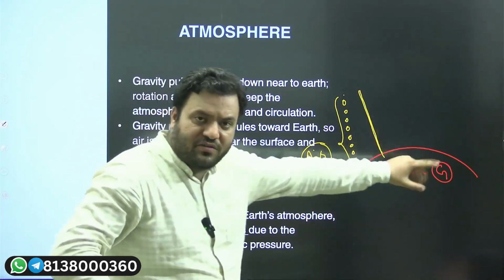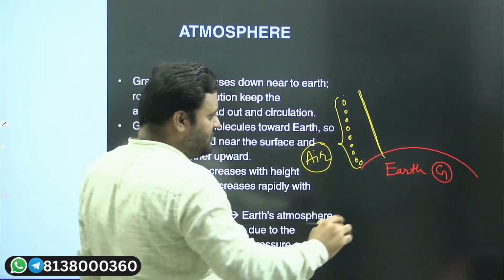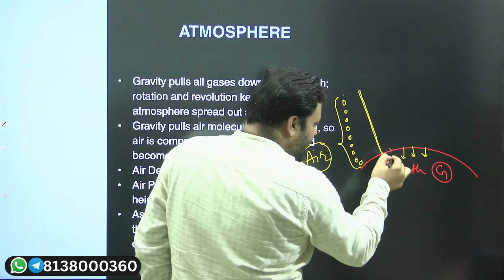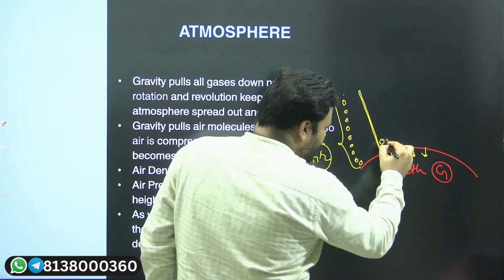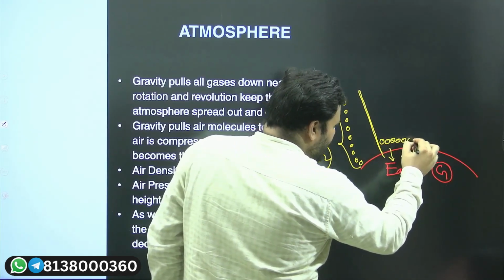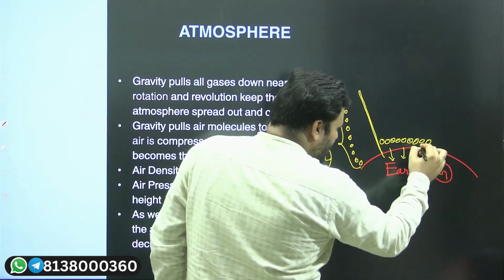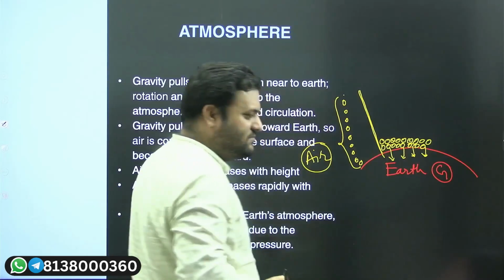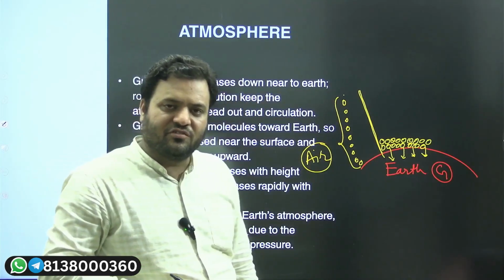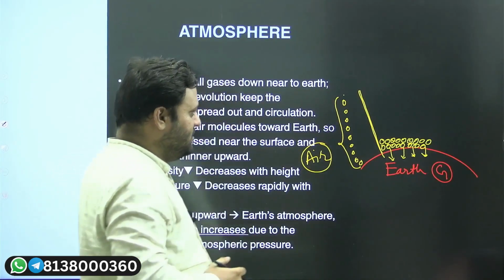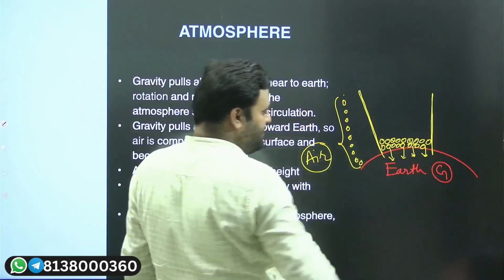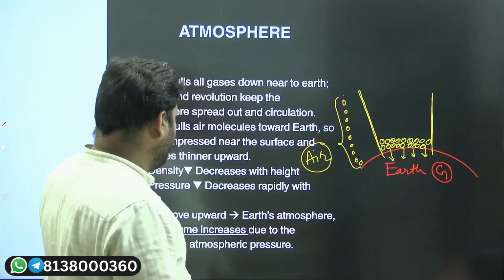Now it's because of the gravity, what will happen? Gravity will have some sort of force, and as a result of this, the air will be concentrated near the surface. More air will be concentrated near the surface because of the gravity, right? So we can say that the density of air will be greater near the surface.